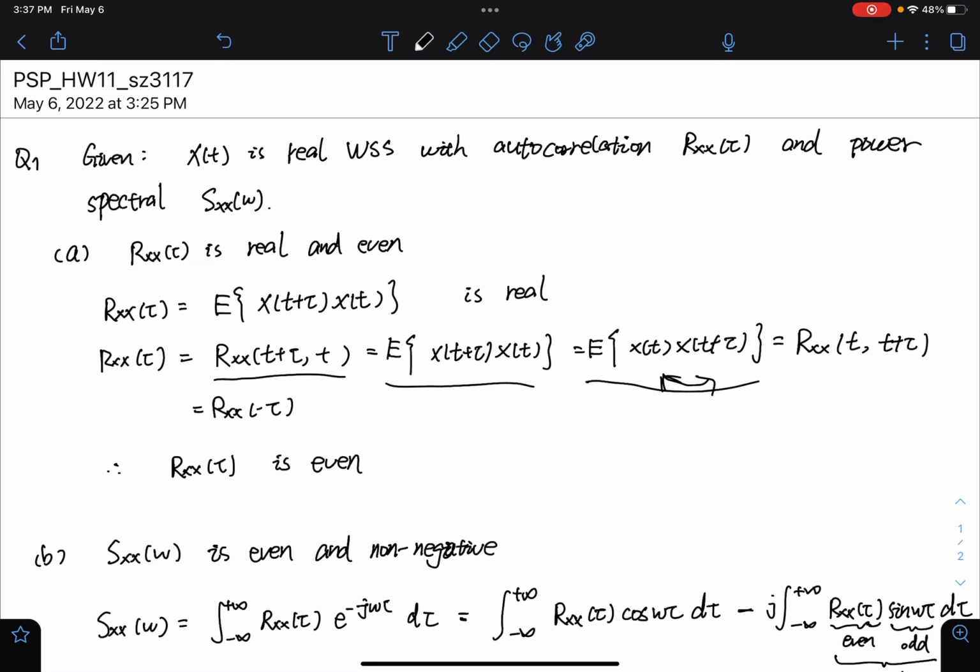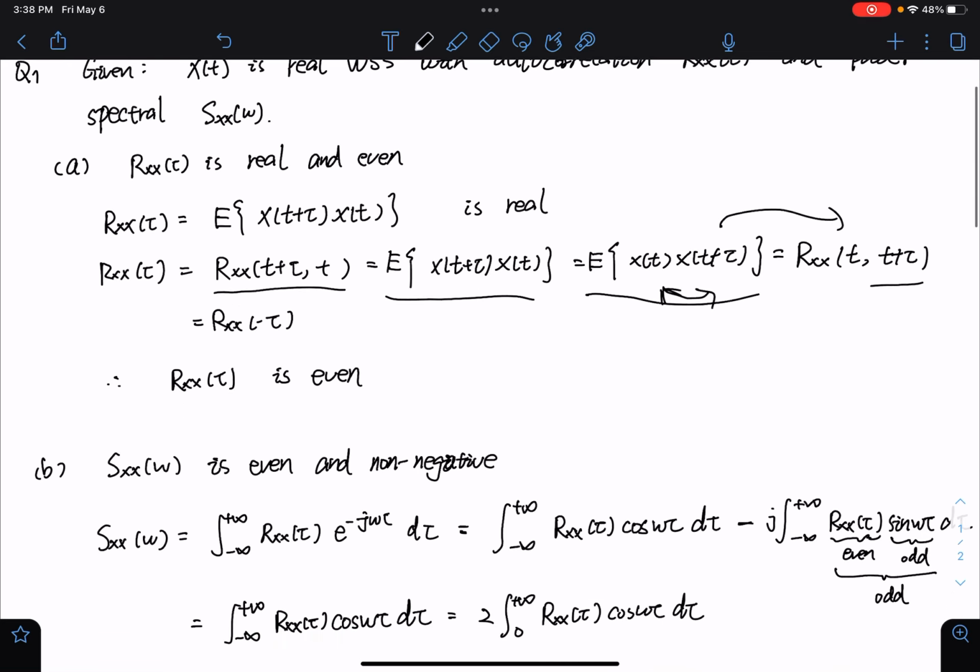And then we can write these functions back as the autocorrelation, where the first input is t and the second input is t plus tau. And this is the autocorrelation with minus tau. So the autocorrelation of tau is equal to the autocorrelation of minus tau, which means the autocorrelation is even.